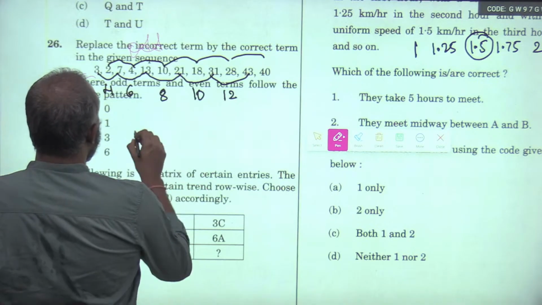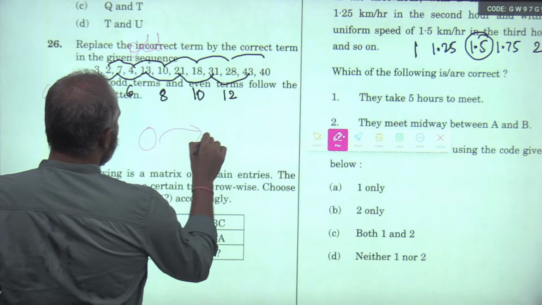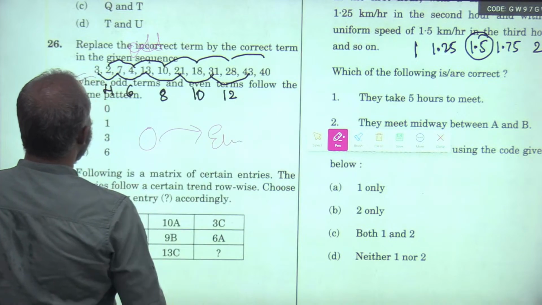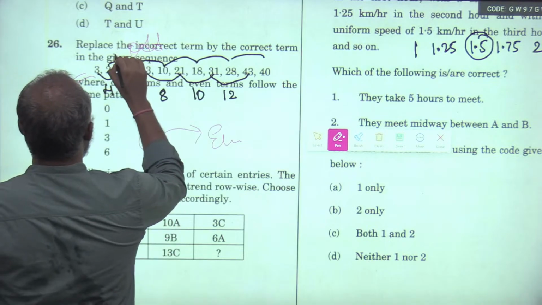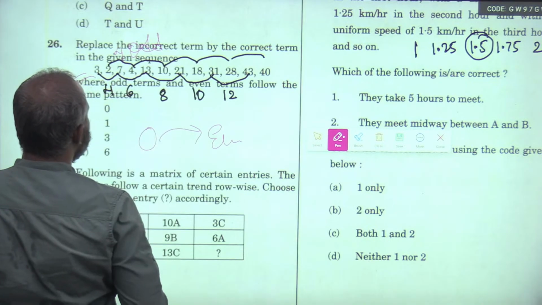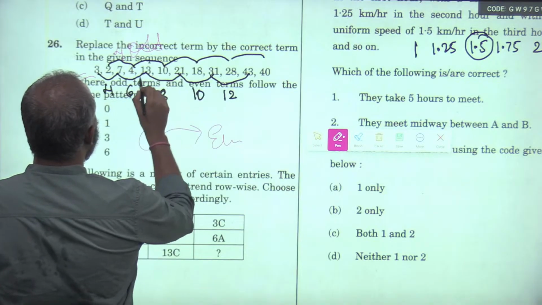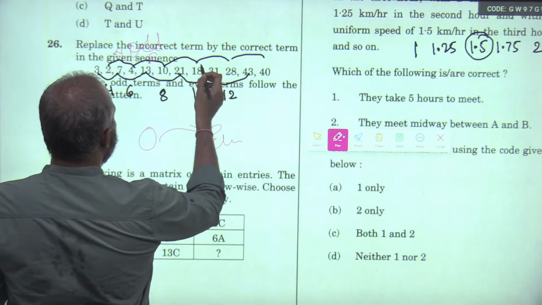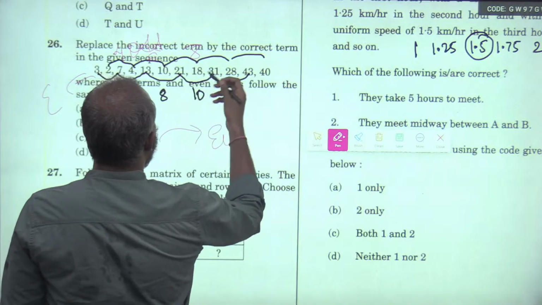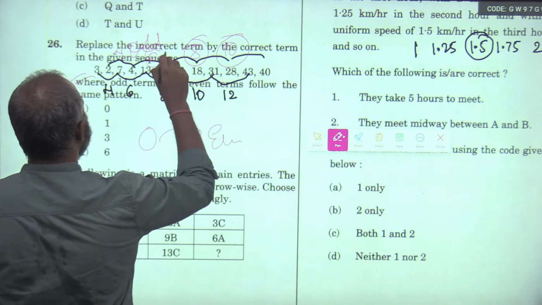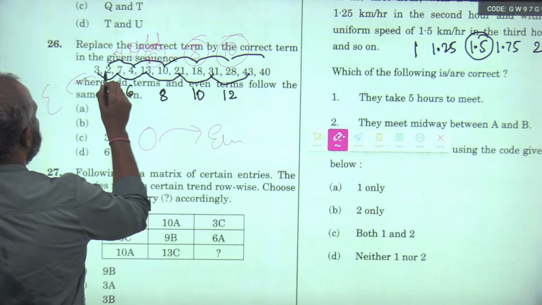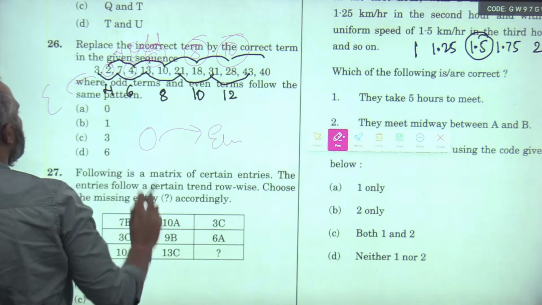Now the same pattern should be repeated in even digits also, right? So the first one should have had a common difference of 4, the second one a common difference of 6, and the third one a common difference of 8. Now this is all good, 8, 10, 6. But where does the problem come? The problem comes in 2 and 4.